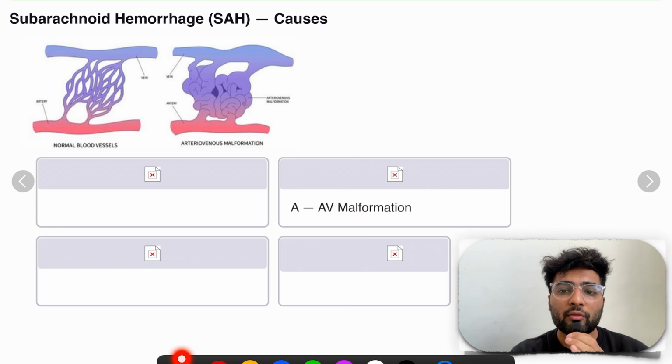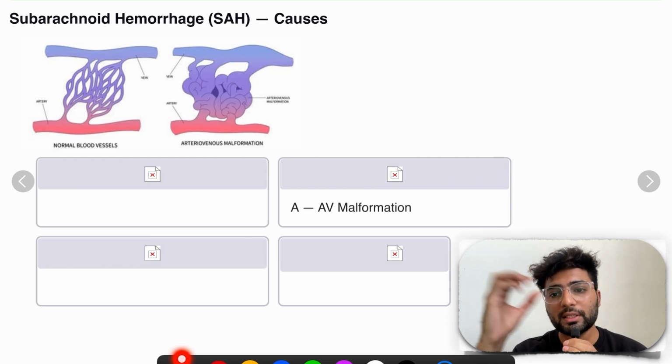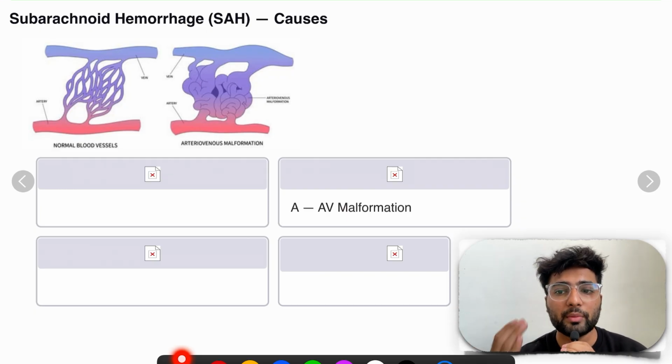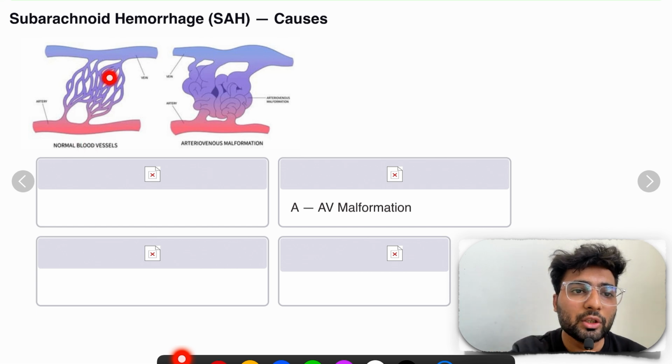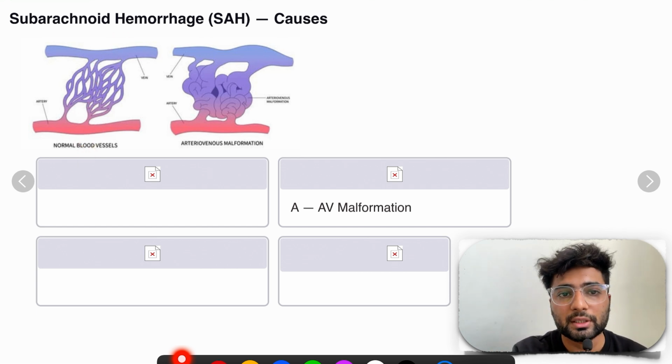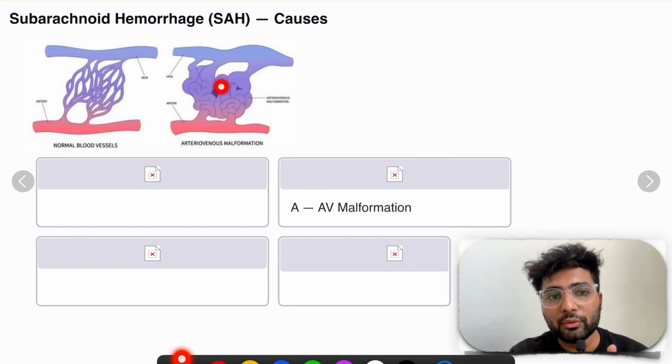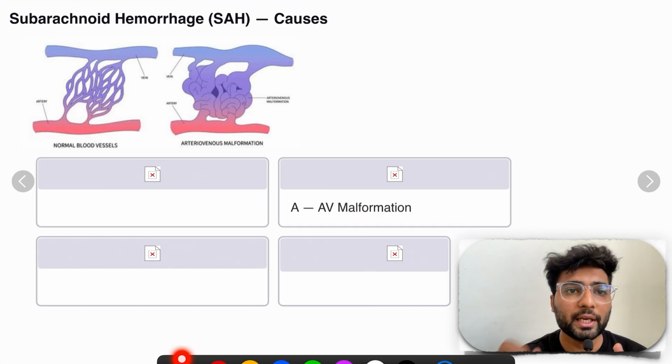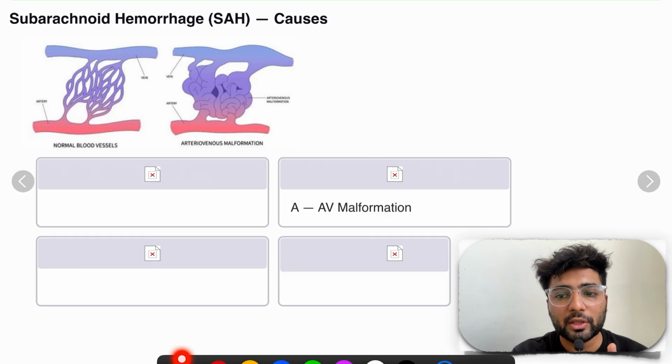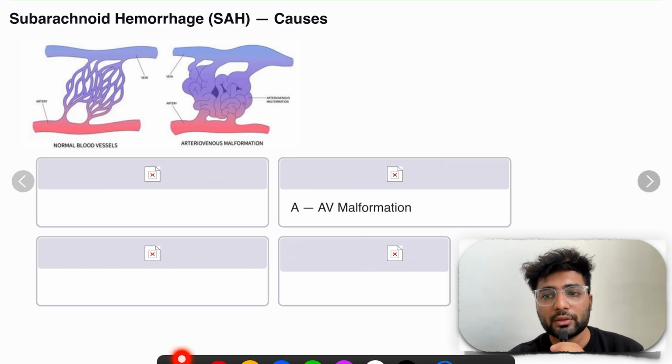See, why does subarachnoid hemorrhage happen? Now, as I told you, the first two that we discussed earlier were in the layers of the brain, while this is inside the brain matter. So it is subarachnoid hemorrhage. Why does it happen? See, these are the normal blood vessels. This is an artery venous connection. Whenever they get tortuous, there is arteriovenous malformation. Now this tortuous thing can rupture and the blood can leak. So this will cause subarachnoid hemorrhage. So if due to any pathology there is AV malformation, whenever there is trauma, this can get injured and there will be bleeding. So this is AV malformation.